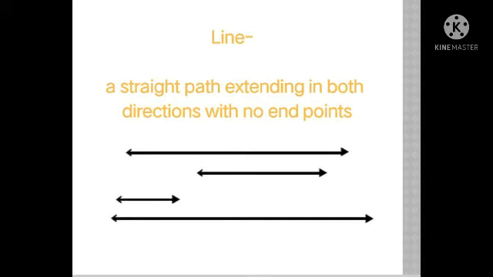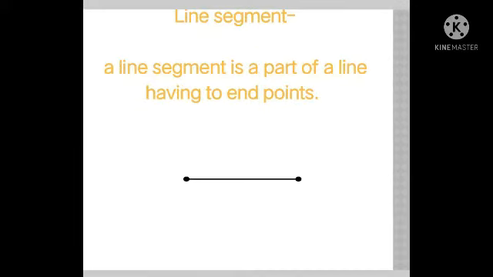Now if I come to the next topic, that is the line segment. So what basically is a line segment? A line segment is a part of a line having two endpoints. So students, a line segment is a part of a line having two endpoints. So a line segment is inside a line. It is basically a part of a line. If you cut a particular part of a line and keep it aside, then that particular portion will be known as a line segment.